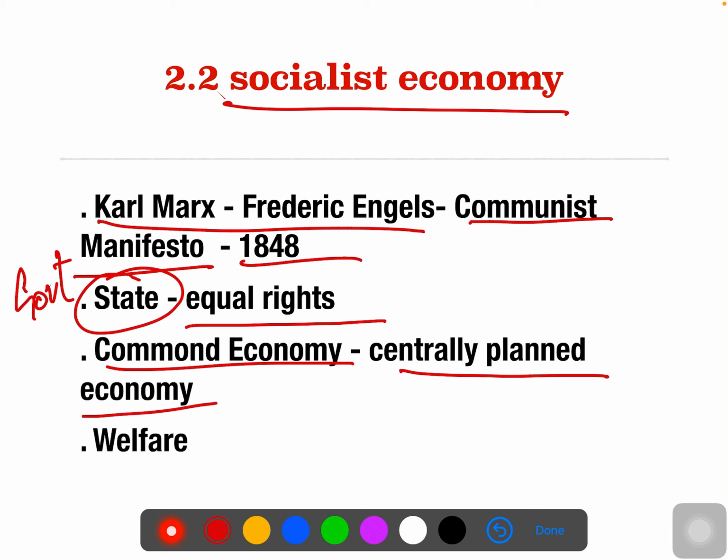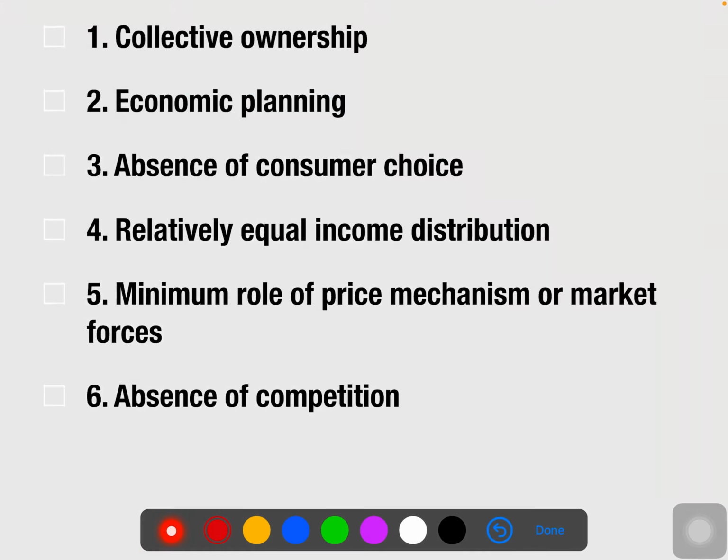In this kind of economy, the most important objective of the socialist economy is the welfare of the society. They work for what is good for the society, and the things which are not good for the society won't be done. So the socialist economy is completely working for the welfare of society and community. When it comes to characteristics, we have 6 characteristics.